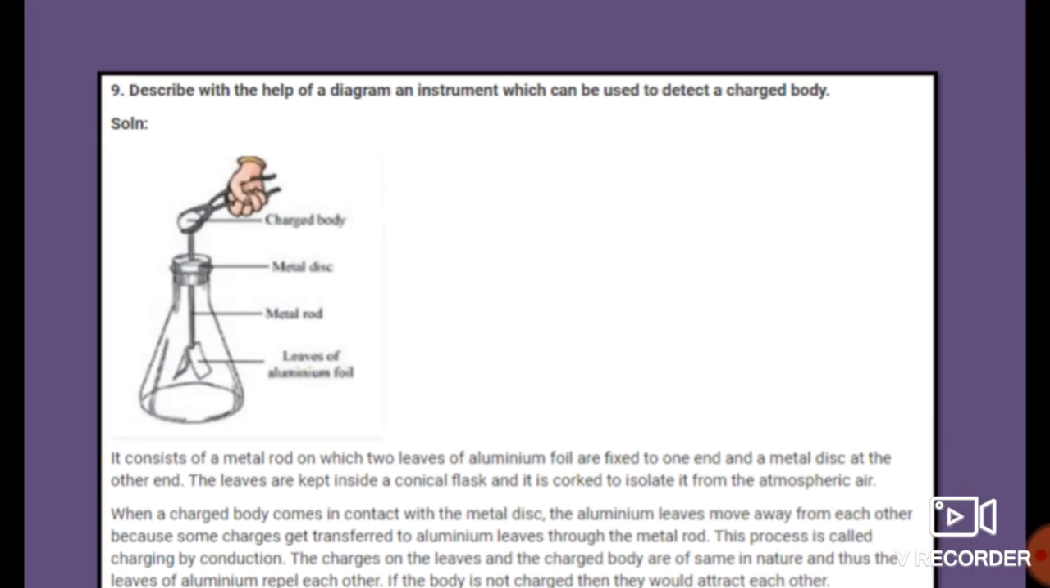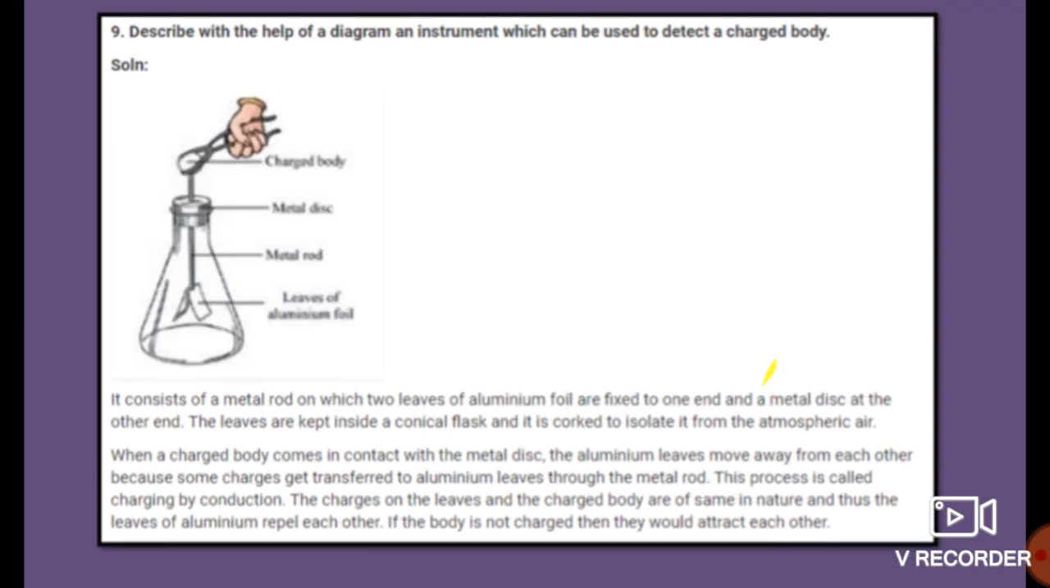Okay, see over here: describe with the help of a diagram an instrument which can be used to detect a charged body. Here we have to describe the instrument which we use for detecting a charged body. What is this instrument, students? Can anybody identify this instrument? This instrument is nothing but the electroscope. So what is this?